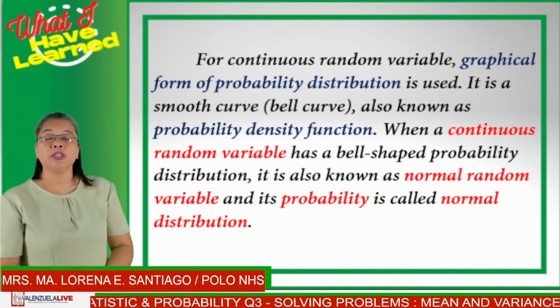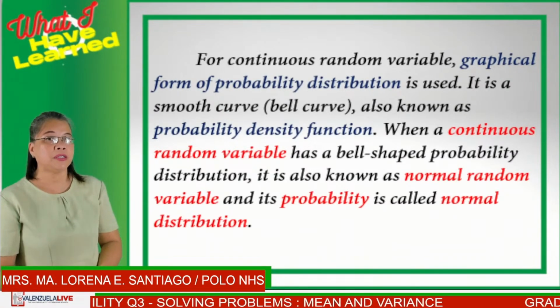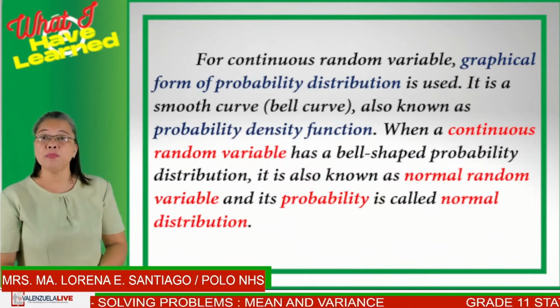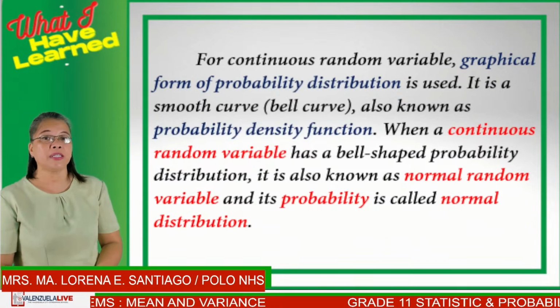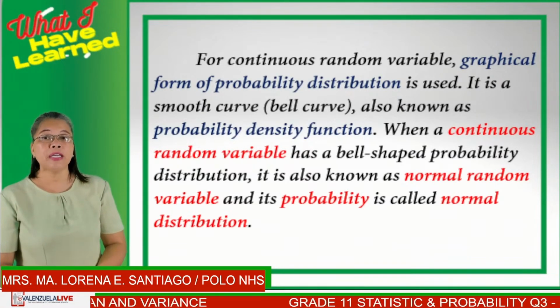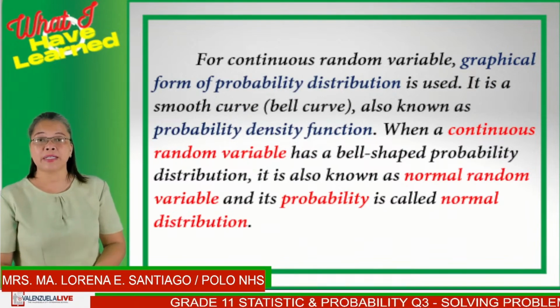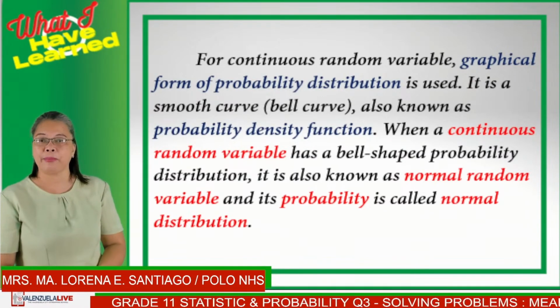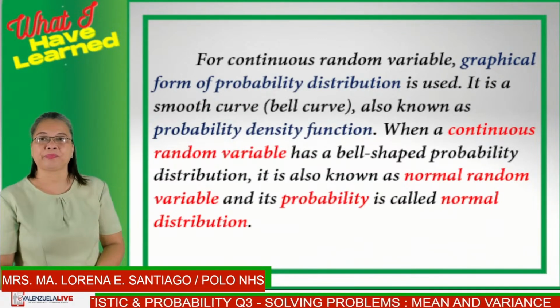So, for a continuous random variable, we are going to use a graphical form of probability distribution. It is a smooth curve or a bell curve. It is also called a probability density function. So, when a continuous random variable has a bell-shaped probability distribution, it is now known as a normal random variable, and its probability is called a normal distribution.